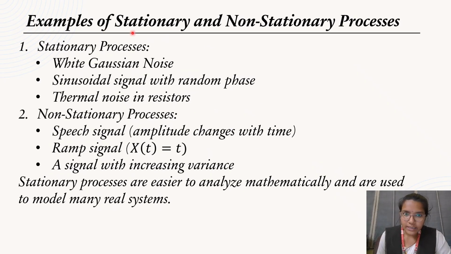Let's talk about examples of stationary and non-stationary processes. For stationary processes, the examples are white Gaussian noise, sinusoidal signals with random phase, and thermal noise in resistors. For non-stationary processes, the examples are signals where amplitude changes with time, and ramp signals, where X of t is equal to time, a signal with increasing variance. The stationary processes are easier to analyze mathematically and are used to model many real signals.